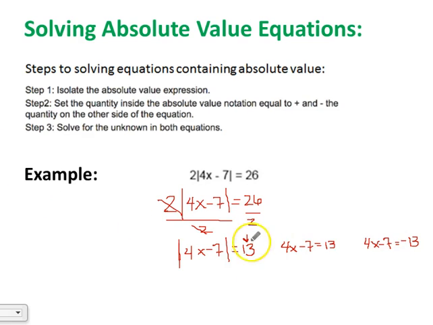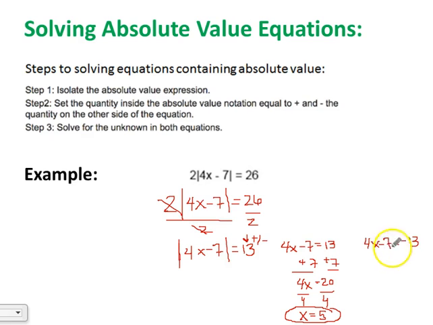So remember, we always do the positive and negative version of what the absolute value expression is equal to. And then we solve for x. I'm going to start by adding 7 to both sides, and I get 4x equals 20. Divide each side by 4, and one of my solutions is going to be x equals 5. 20 divided by 4 is 5.